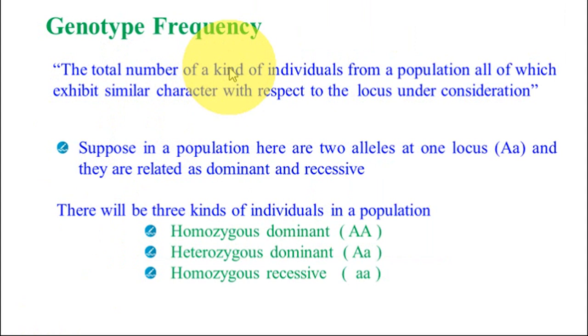Genotype frequency: the total number of a kind of individuals from a population, all of which exhibit a similar character with respect to the locus under consideration. Suppose in a population there are two alleles at one locus, capital A and small a, related as dominant and recessive. There will be three kinds of individuals in the population: homozygous dominant, capital A capital A; heterozygous dominant, capital A small a; and homozygous recessive, small a small a.